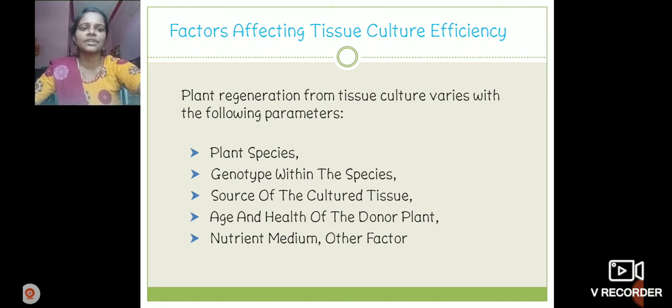Plant regeneration from tissue culture varies with the following parameters: the plant species, genotype within the species, source of cultured tissue, age and health of donor plant, nutrient medium, and other factors. Mainly these parameters affect the efficiency: the plant species, nutrient medium, source of the cultured tissue, and genotype within the species. These are the factors affecting tissue culture.